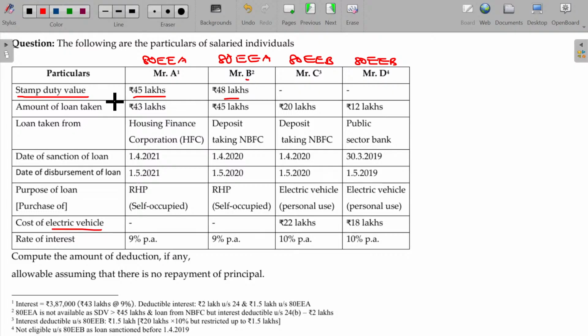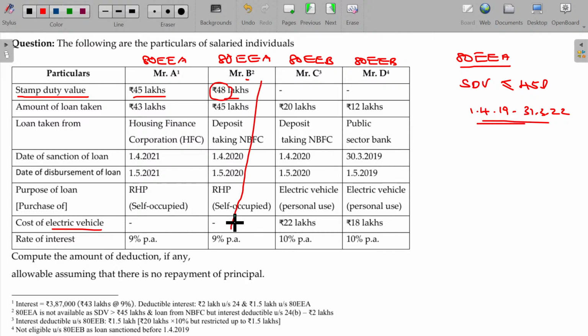In case of B, stamp duty value, okay, 80EEA. What is the main condition? Stamp duty value should be less than or equal to 45 lakhs. The loan should be sanctioned in this period, 1/4/19 to 31st March 22. Here it is 48 lakhs, so nothing is deductible. Forget about this. 0.